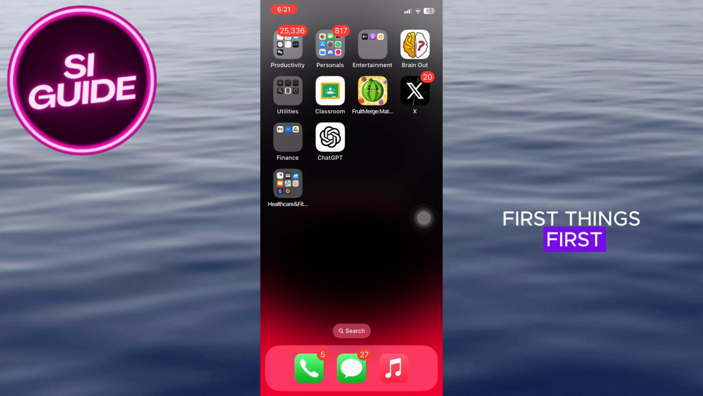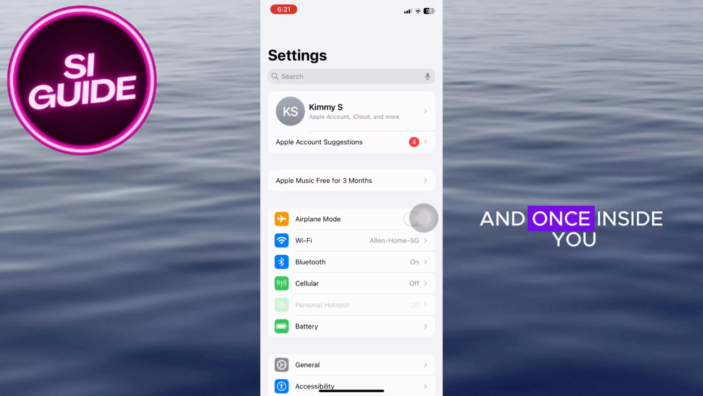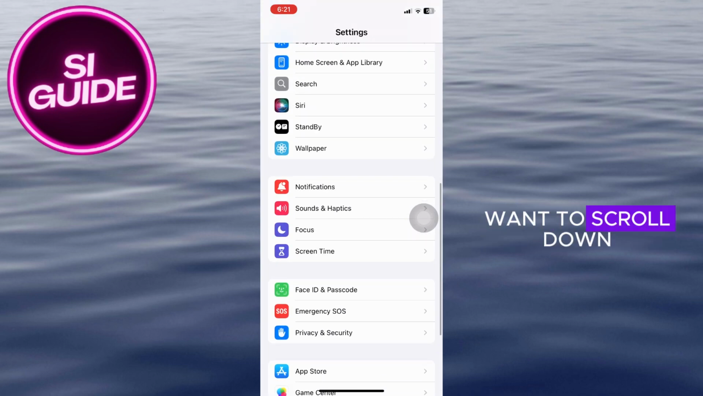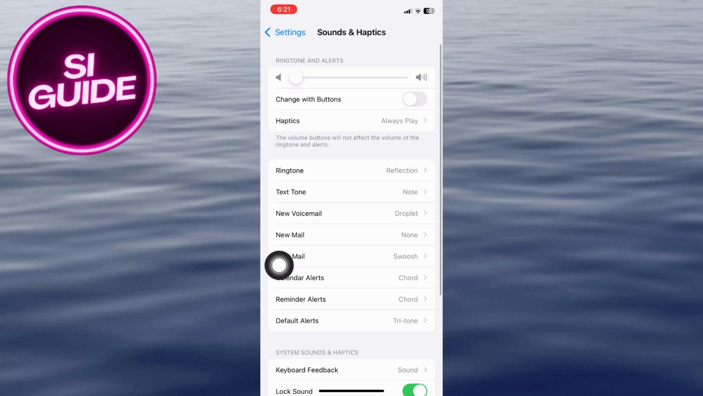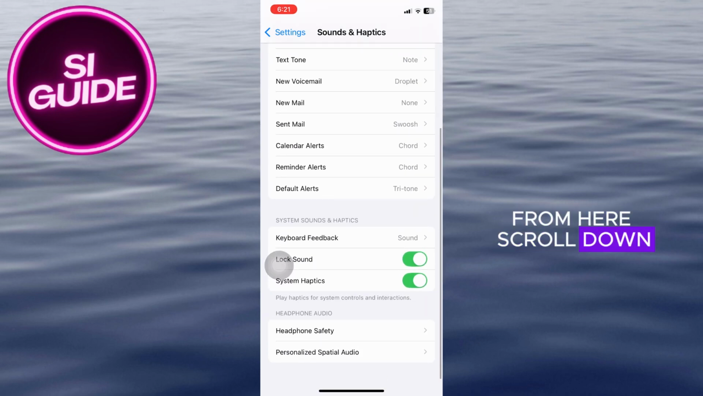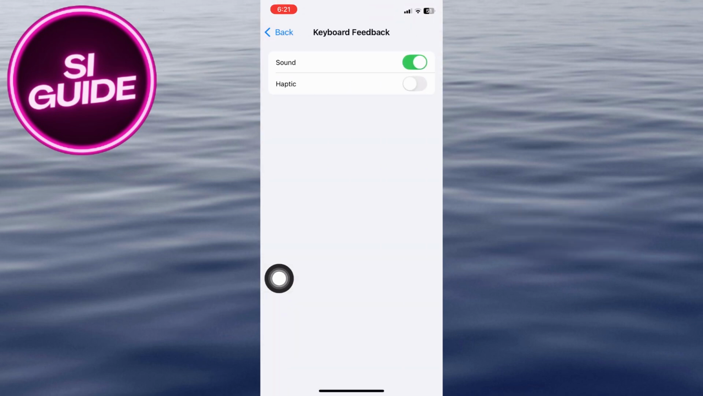First things first, you want to head over to your system settings, and once inside, you want to scroll down and find the sound and haptics option. From here, scroll down and click on the keyboard feedback.